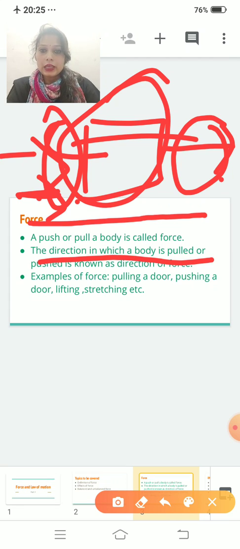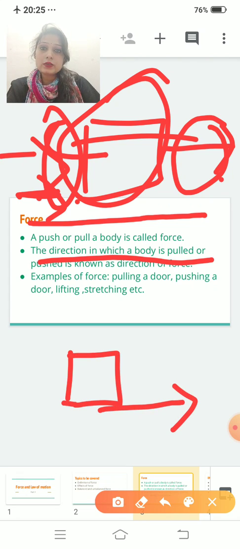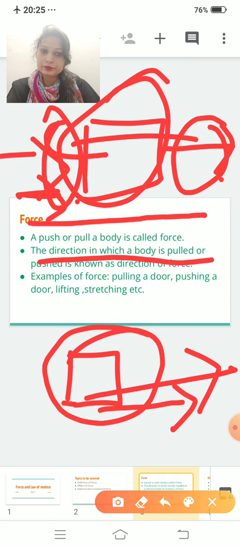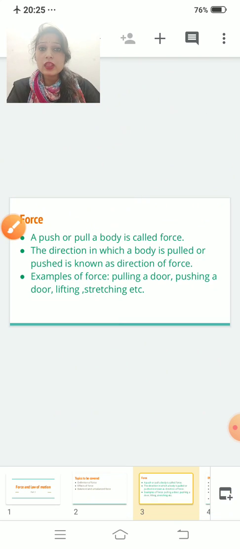If this box is shifting this side, what is the direction of force? The direction of the force is right hand side because this box is shifting there. Clear?